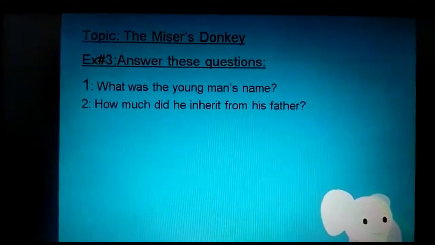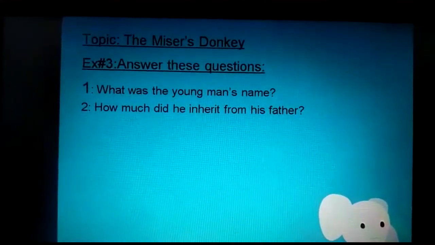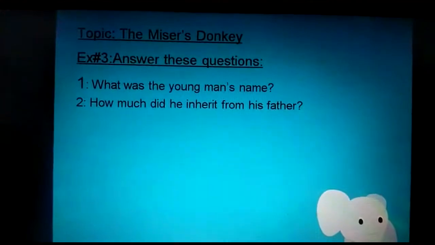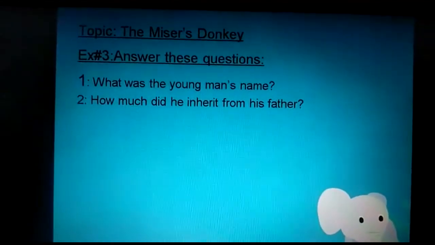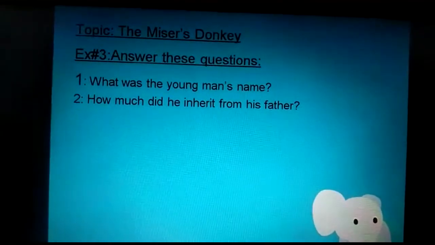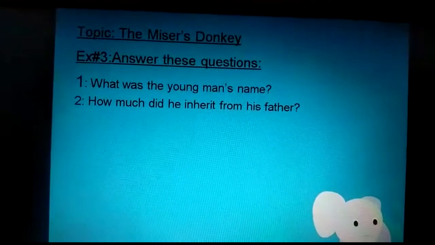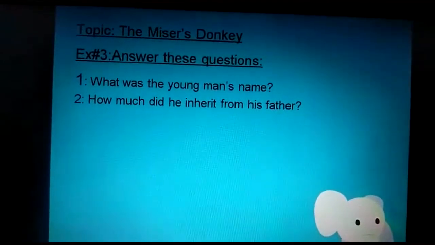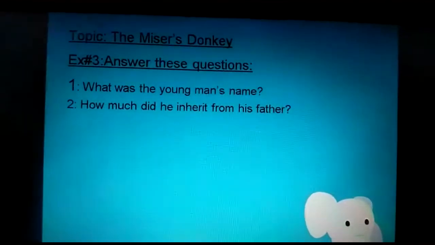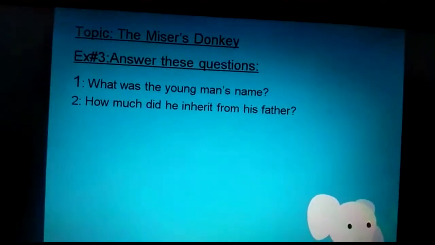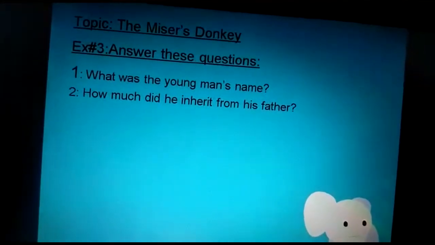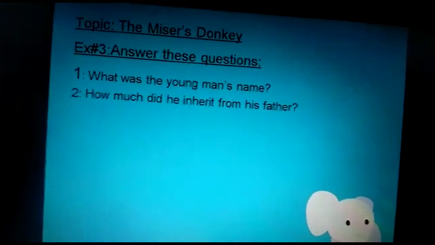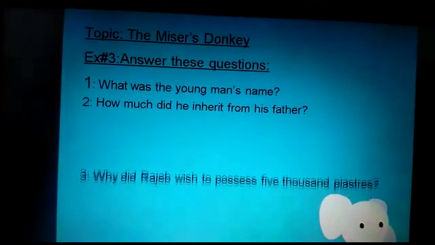He inherited, I think, 2000 pastries. Do you remember the chapter? How much did he inherit? He inherited about 2000 pastries from his father. What will be the correct answer? He inherited almost 2000 pastries from his father. Now, move to the next question.